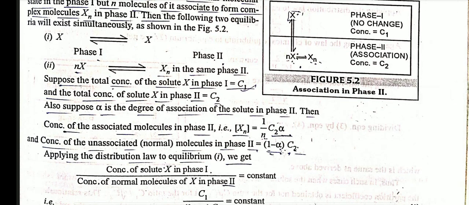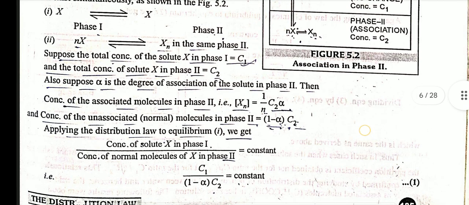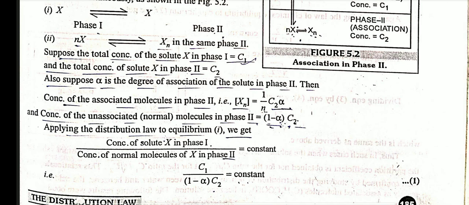Now suppose the total concentration of solute X in phase 1 is equal to C1 and the total concentration of solute X in phase 2 is equal to C2. Also suppose α is the degree of association of solute in phase 2, then the concentration of associated molecules in phase 2, that is Xn, is equal to (1/n)·C2·α, and the concentration of unassociated normal molecules in phase 2 is equal to (1 − α)C2.